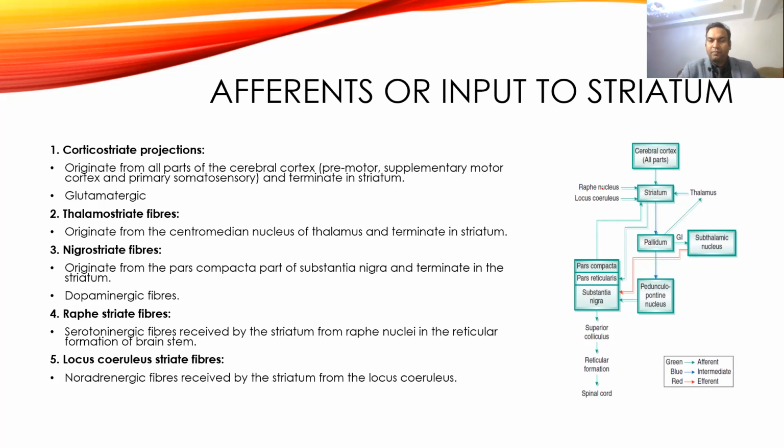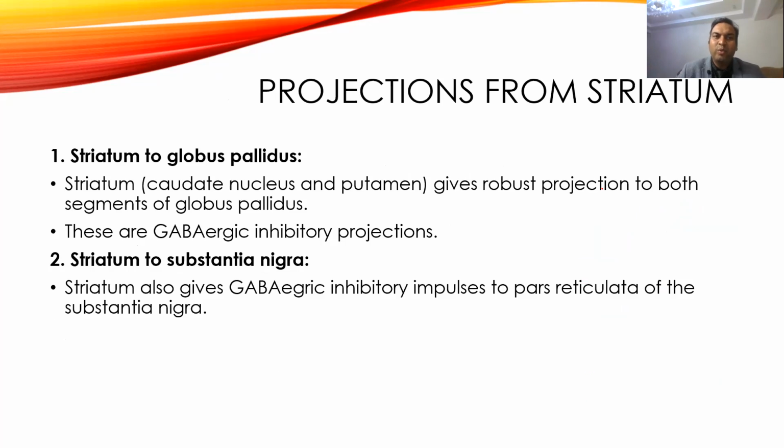Okay. So all these inputs come, and from that input it increases or decreases the activity of the striatum, and then the striatum projects. These are internal fibers within the basal ganglia, and the striatum projects its fibers one to the globus pallidus, which is for major output, and also to the substantia nigra, which is usually regulatory, to increase or decrease activity of the basal ganglia output.